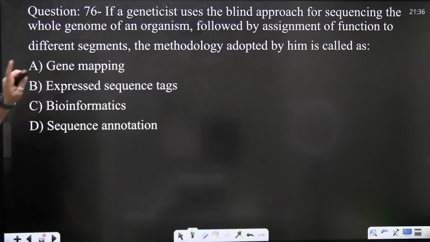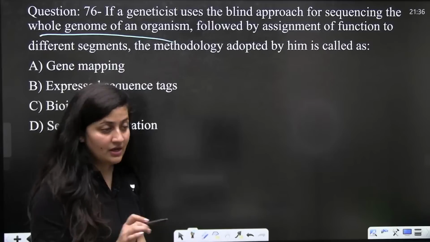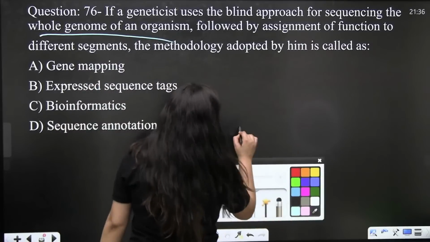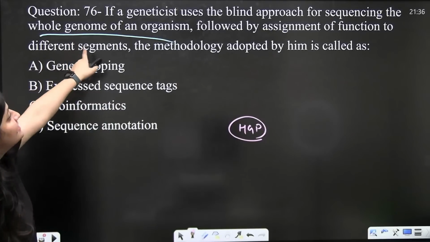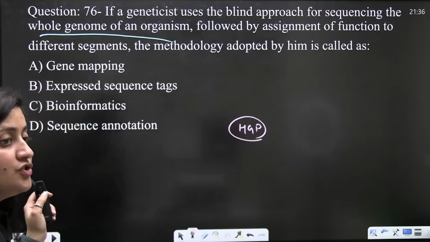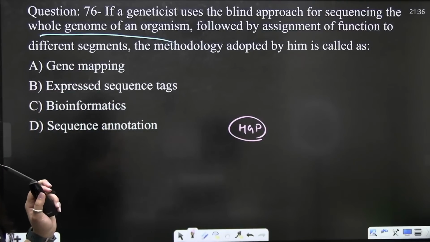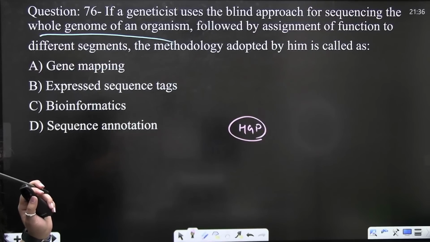Now, if a geneticist uses the blind approach for sequencing the whole genome, the question is from HGP, the Human Genome Project. It is important. They are asking for the sequencing of the whole genome of an organism. So, what should be the correct answer here?